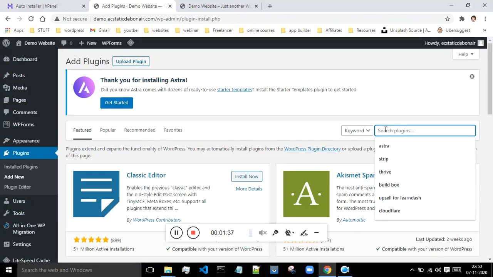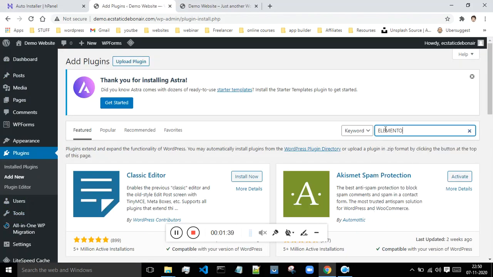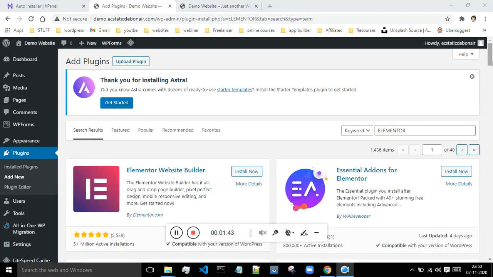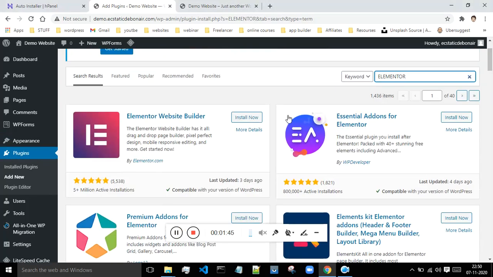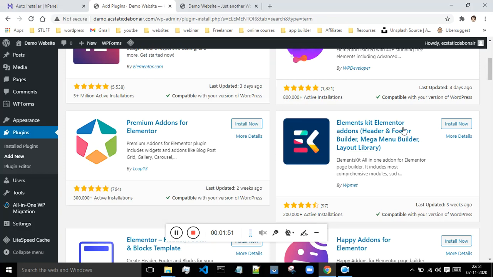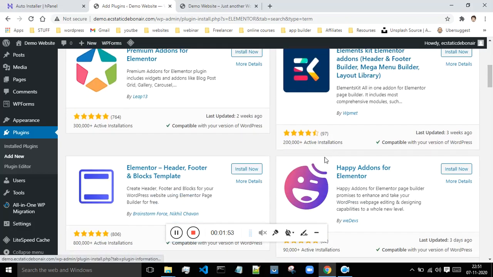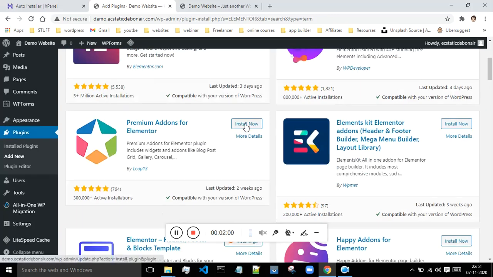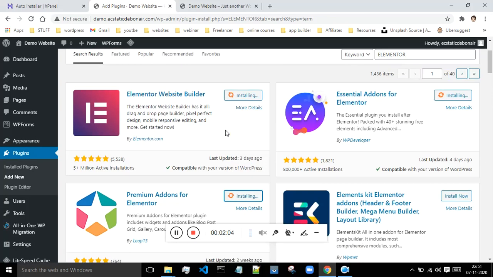and search for Elementor over here. And after that you will get these results. So just scroll down and install this one, and these are some of the other snippets which are available over here, which if you want you can install. You can install this one also, and this one, and this one as well. Okay, so these are some of the 4 to 5 snippets which you have to install.